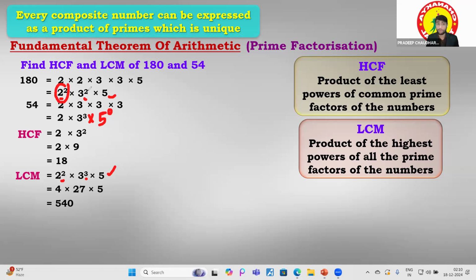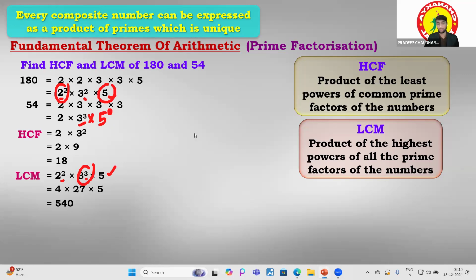And now moving to the 3 to the power 2, which is the highest power. 3 to the power 2 or 3 to the power 3. So 3 to the power 3 is the highest power. And moving to the 5, the highest power is 5 to the power 1 or 5 to the power 0. Of course, 5 to the power 1 means only the 5 itself. So if we multiply them, we will find the LCM over there. Hope it is very clear to you, right?